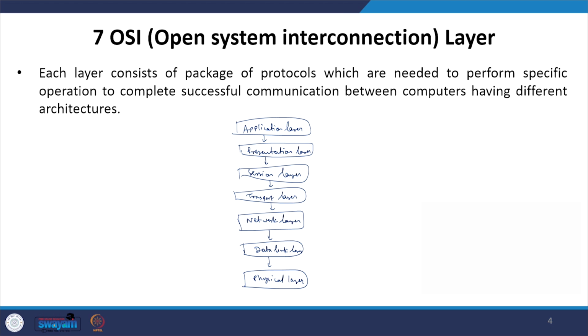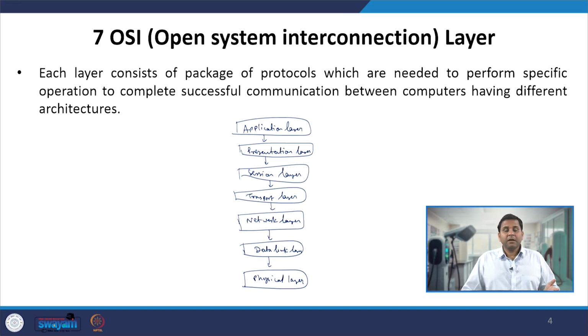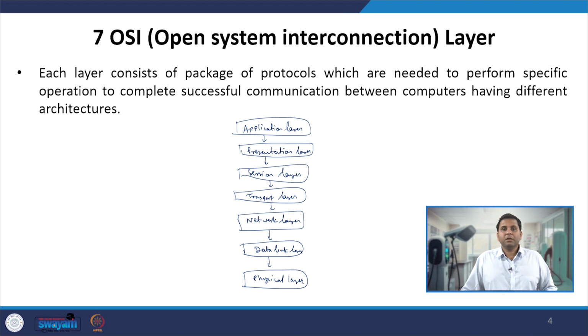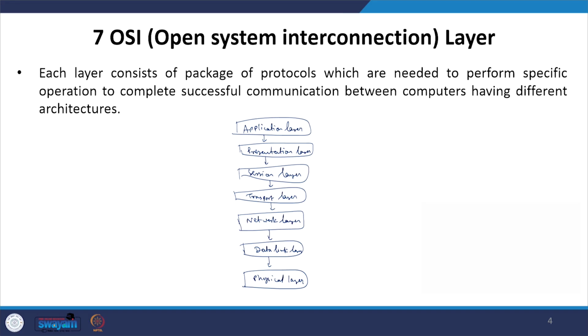So, let us first understand in the simplest terms, whenever two computers are getting connected, how the data transfer takes place. They could have different architectures, that means different OS or operating systems. They could be connected in different networks, in different countries, in different regions. So, how those things take place, let us discuss in brief, because that will help us understand what the protocols in each layer do, and how they help in ensuring successful communication between the two computers doing the data transfer with each other.